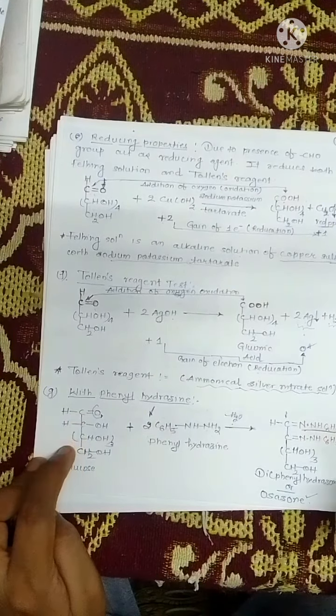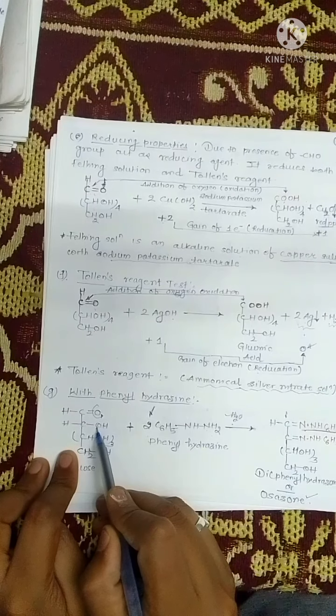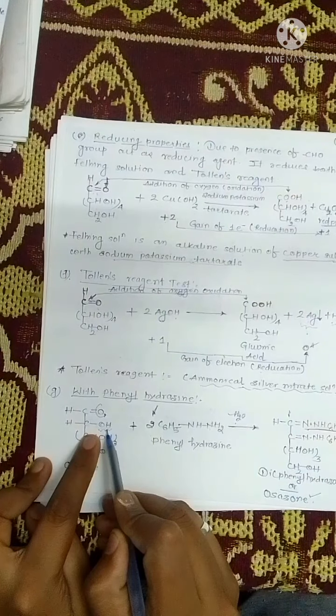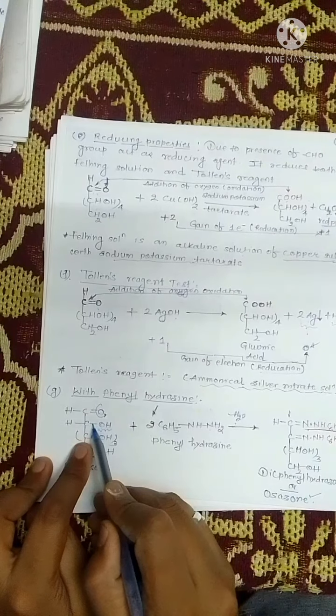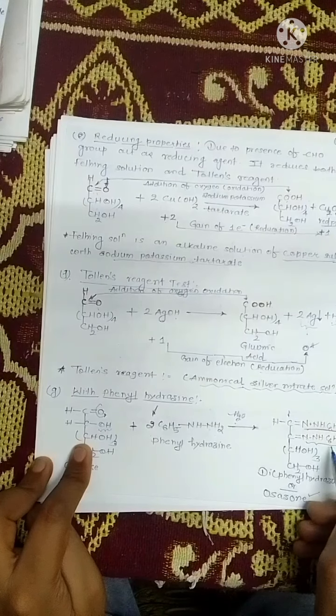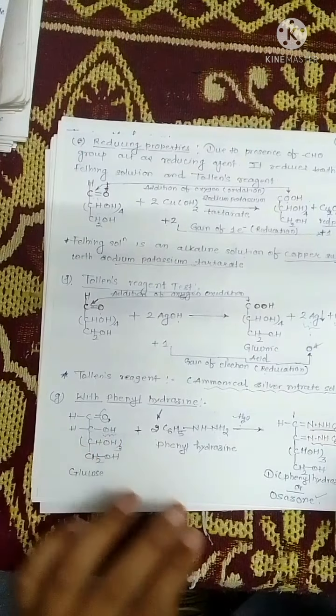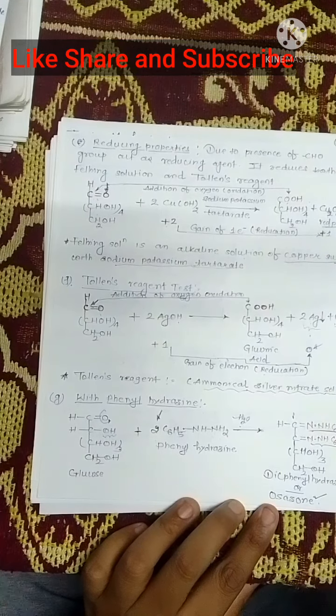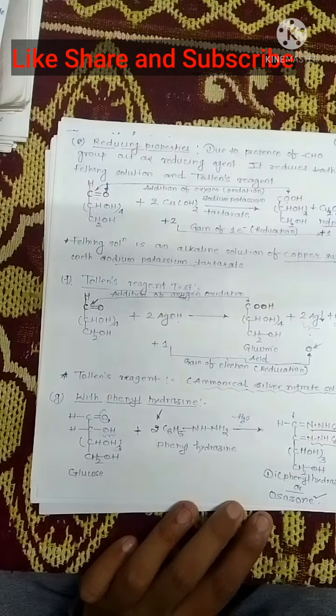In the second step, this hydroxyl group is converted into a carbonyl, and the same type of reaction goes on. So in the next class we are going to see the mechanism of osazone formation. Thank you very much.